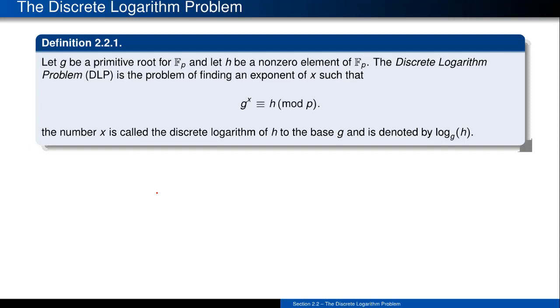So there's a little bit of terminology that we're going to start off with in this case. The idea here is that we're going to start off with a nice primitive root. So that's going to be one of these little values of g that when we cycle through various powers, it's going to create this entire space F sub p. So p in this case is always going to be a prime.